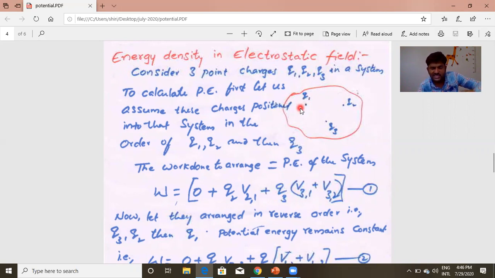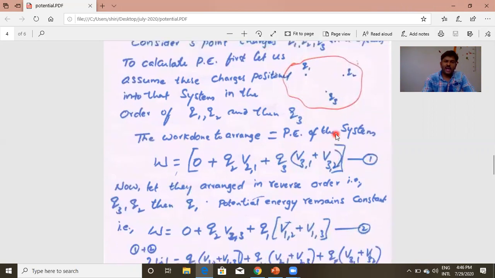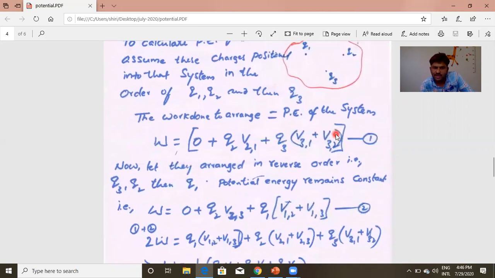Out of the 3 charges, which is the lowest one, if we bring that one earlier, that may influence this work calculation. So what I am doing is I am considering the process in reverse order, because we considered one case. In some other case, it may affect some more factors.